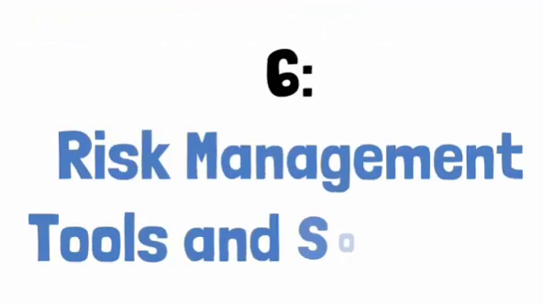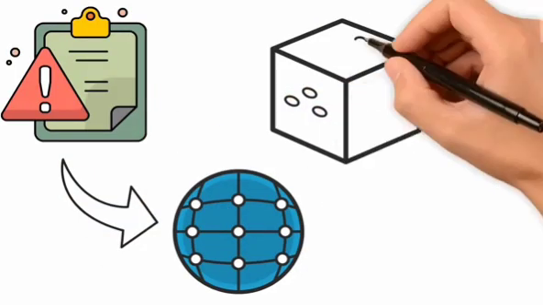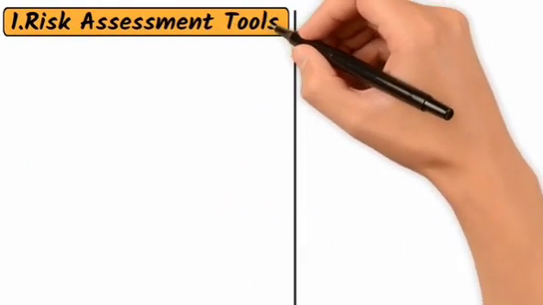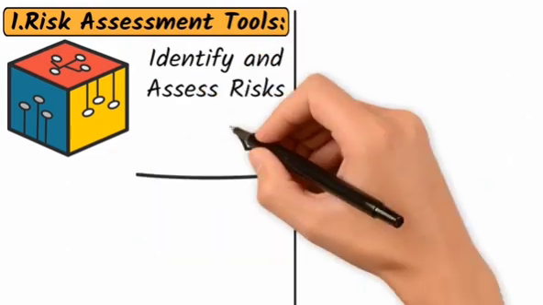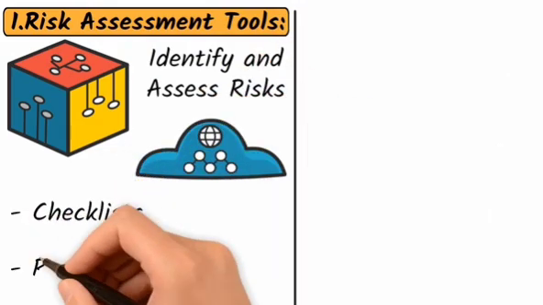6. Risk management tools and software. Risk management has evolved with the advent of technology. Today, there are various tools and software that can help organizations manage risks more effectively. 1. Risk assessment tools. These tools help organizations identify and assess risks. They include risk assessment templates, checklists, and risk registers.